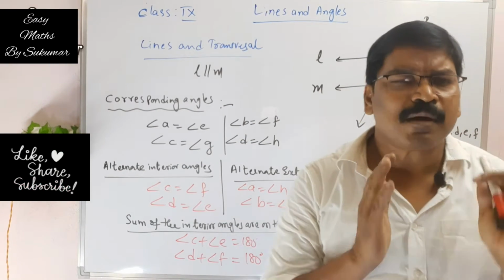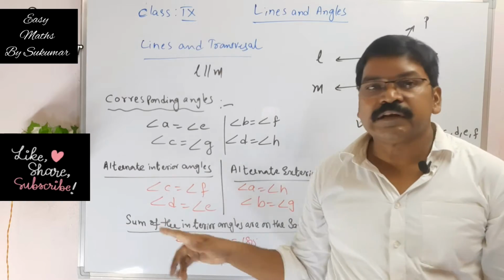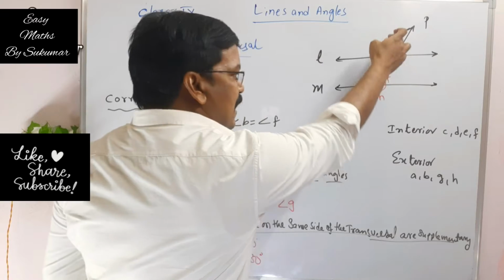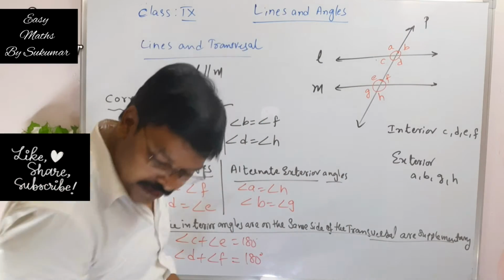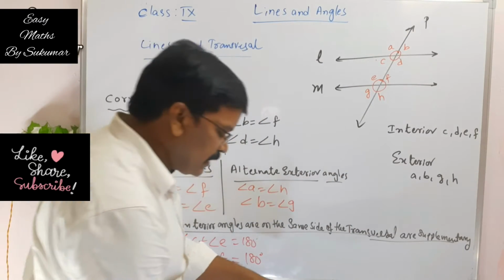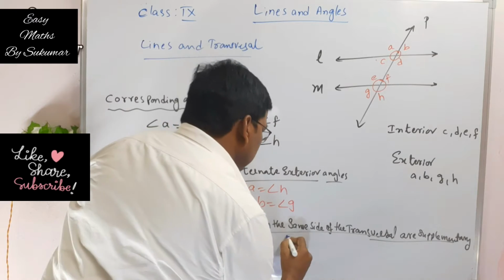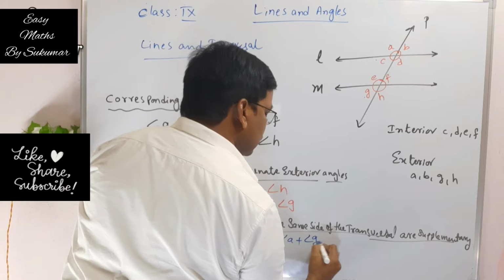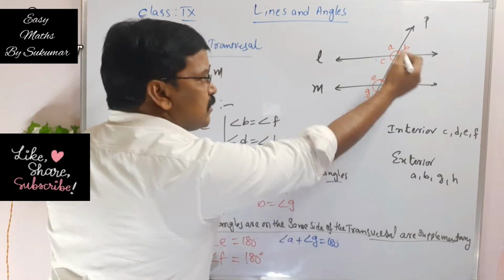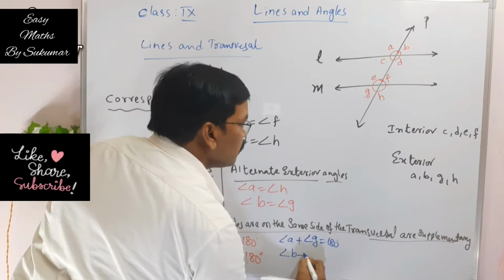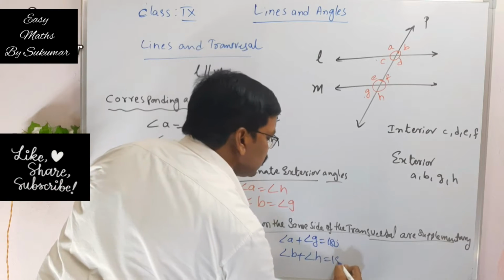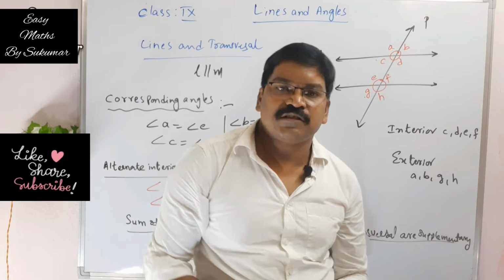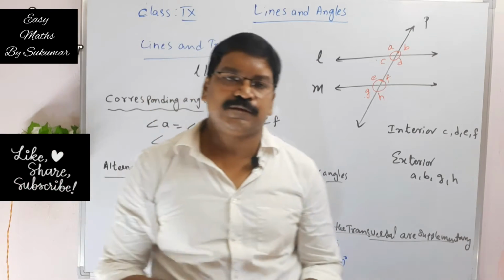Okay, my dear students, not only interior angles, the exterior angles on the same side are also 180 degrees. That means angle A plus angle G is equal to 180 degrees. Similarly, angle B plus angle H is also equal to 180 degrees. They are the sum of the exterior angles on the same side of the transversal.